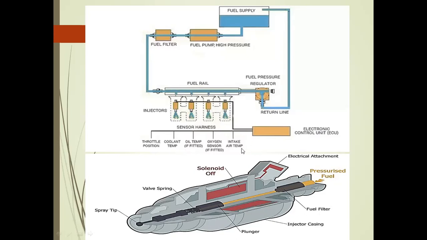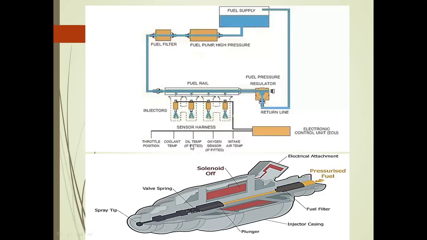The intake air temperature sensor, from the inlet manifold, tells how much air enters the combustion chamber. After that we can monitor these sensors. Next is the oxygen sensor. This oxygen sensor is fitted on the silencer or exhaust manifold. This sensor senses the oxygen level, that is how much oxygen comes out from the exhaust. After that they give the signal to the ECU. If more oxygen is present in the exhaust line, the ECU again injects fuel, and then we get proper combustion.